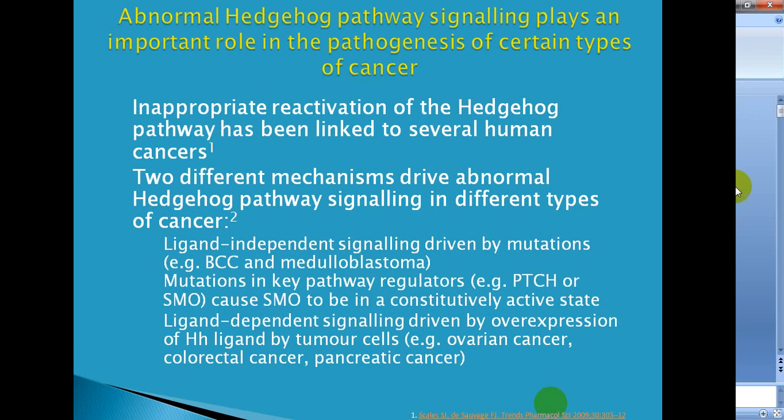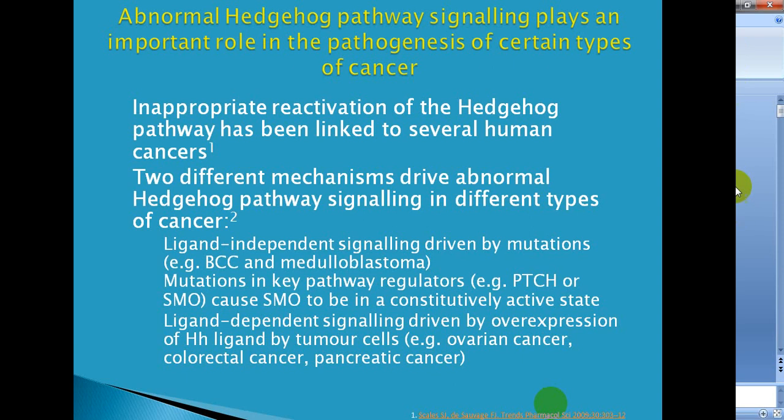Hedgehog promotes cancer by directly regulating cellular growth and survival. So inappropriate reactivation of this hedgehog pathway has been linked to several human cancers. Two different mechanisms drive abnormal hedgehog pathway signaling in different types of cancer.